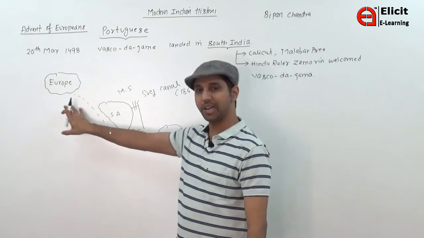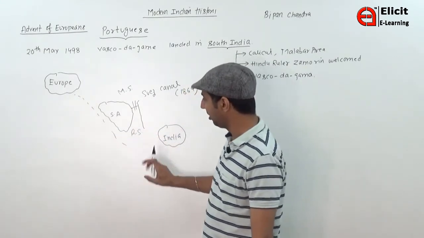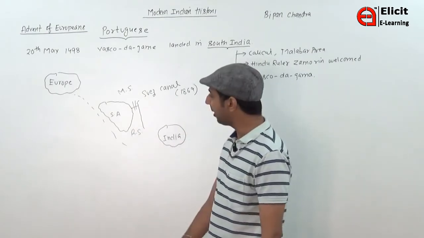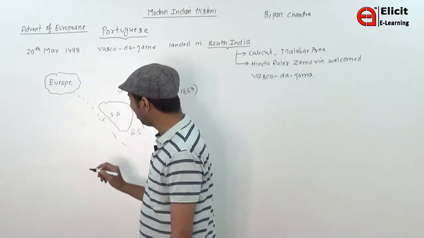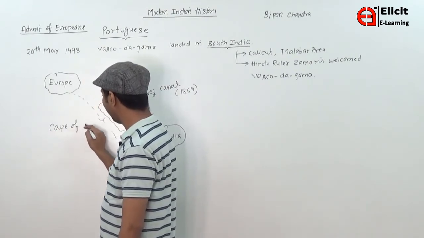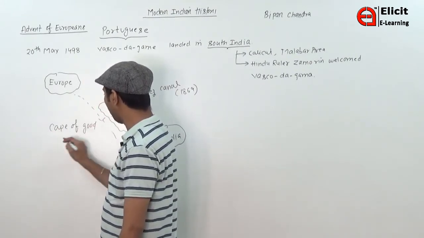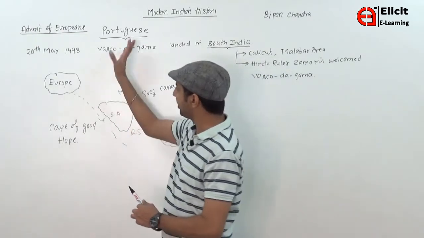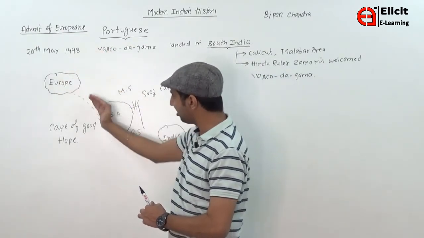So the Portuguese had to travel a very long sea route from Gibraltar to the tip of South Africa, and then they came to India. This sea route is known as the Cape of Good Hope. So the first Europeans, especially the Portuguese, came to India through this route.